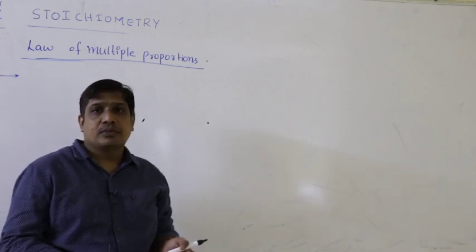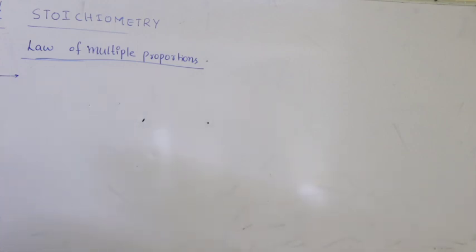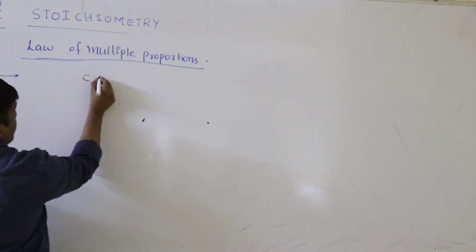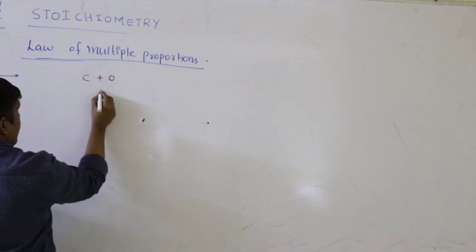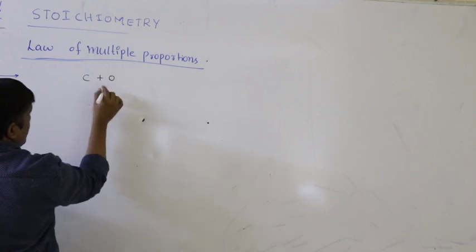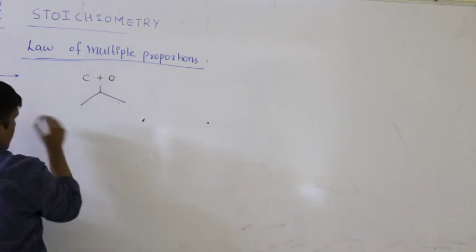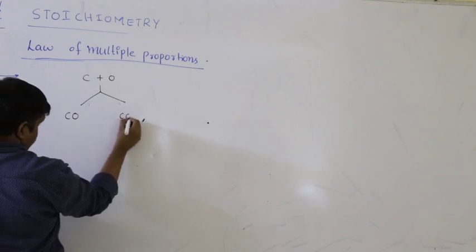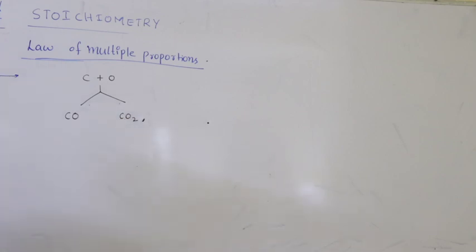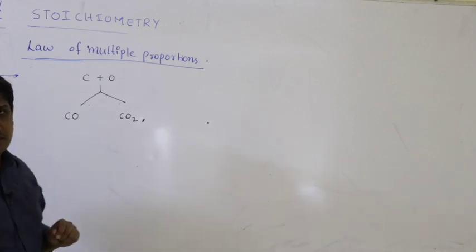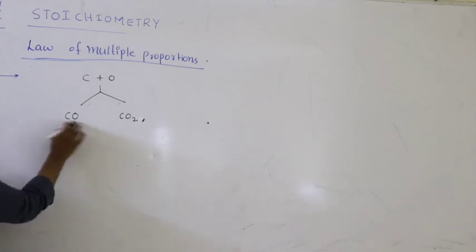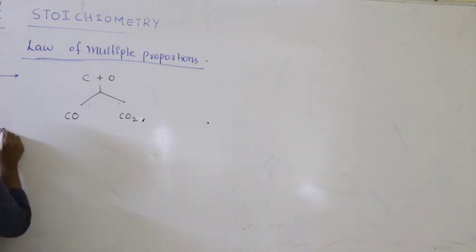Let us take one example to understand it in a better way. Carbon and oxygen combine to form two products. Two elements combine to form two or more products. Carbon and oxygen combine to form carbon monoxide, or you may get carbon dioxide. For a fixed mass of one element, either carbon or oxygen, in what mass ratio are they combining? Mass ratio. How many carbons do we have?